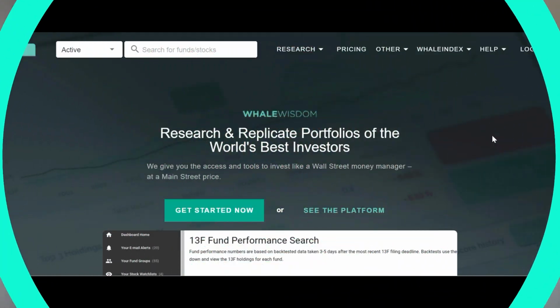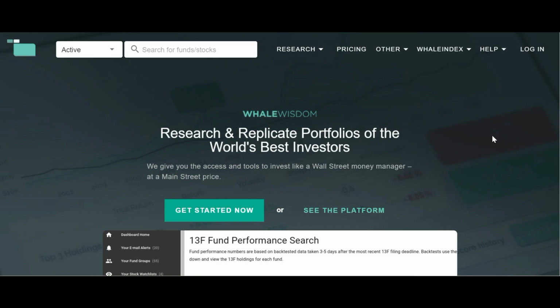Seeing his purchases and sales in the stock market can help you get new ideas and understand how big investors think and allocate their money. However, investing is always a difficult and risky task. Therefore, you should always talk with an expert and never invest money that you cannot afford to lose.